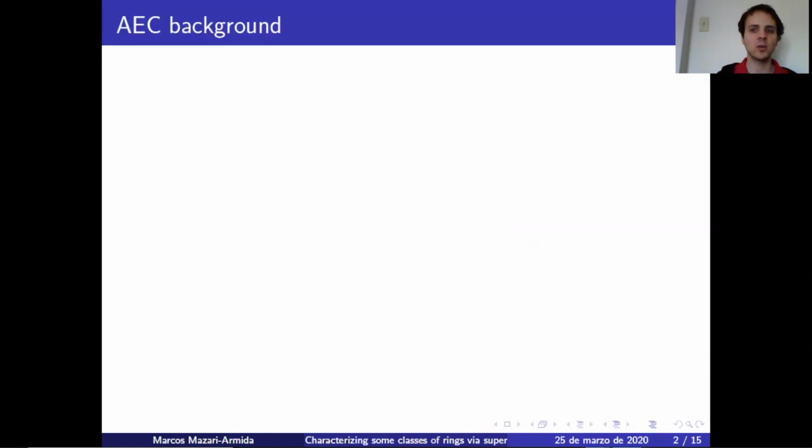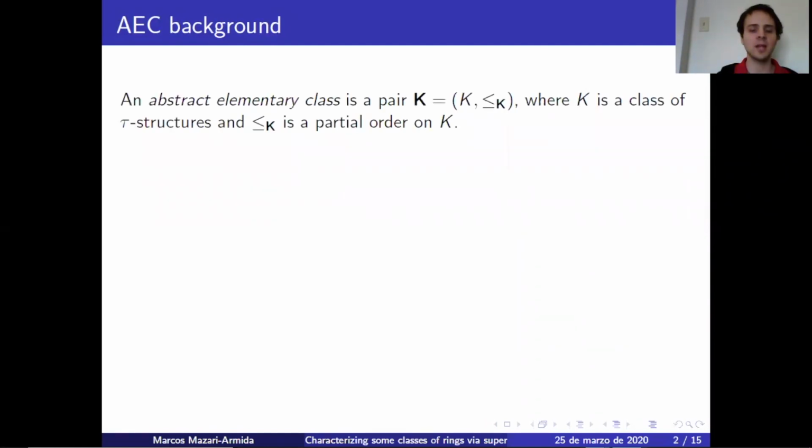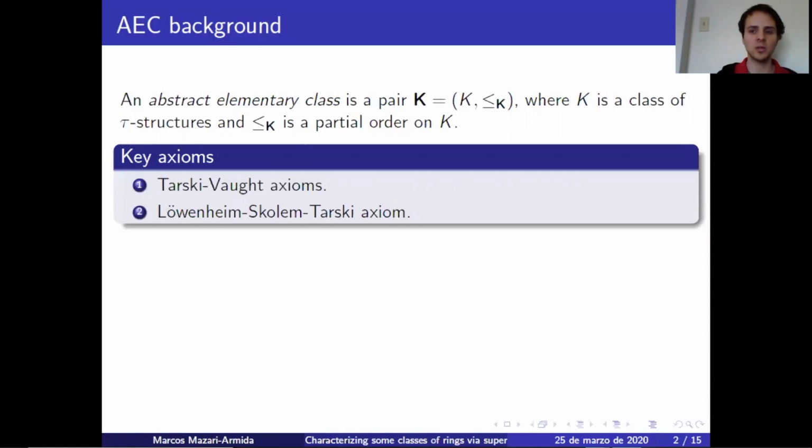of infinitary models. An abstract elementary class is a pair (K, ≤_K), where K is a class of τ-structures and ≤_K is a partial order on K. Among the axioms, we have the Tarski-Vaught axiom, which tells you that you are closed under unions, and the Löwenheim-Skolem-Tarski axiom, which is some sort of downward Löwenheim-Skolem assertion.